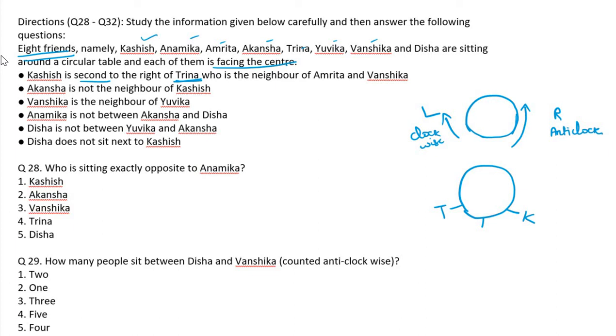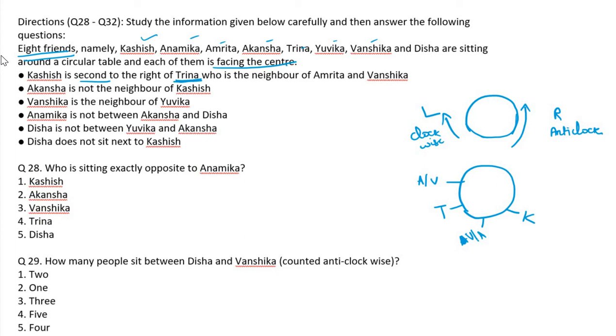who is the neighbor of Amrita and Vanshika? Who is the neighbor of Amrita and Vanshika? Amrita and Vanshika are neighbors of Trina. So Amrita and Vanshika, because Vanshika may be here or here.